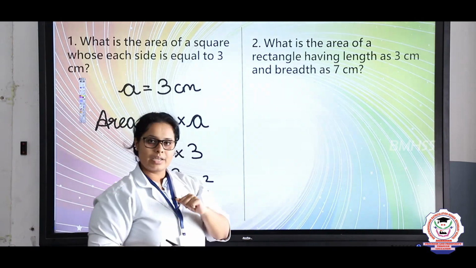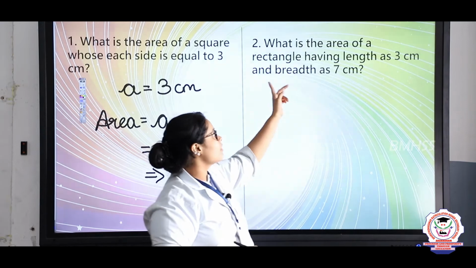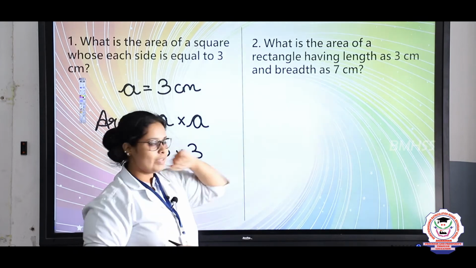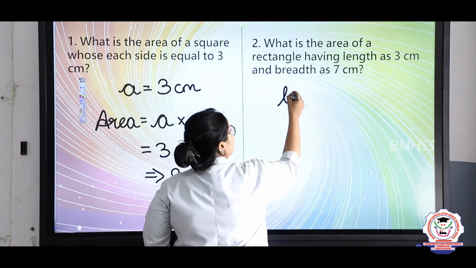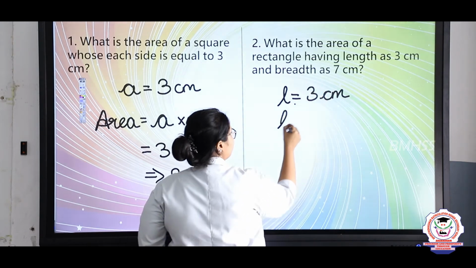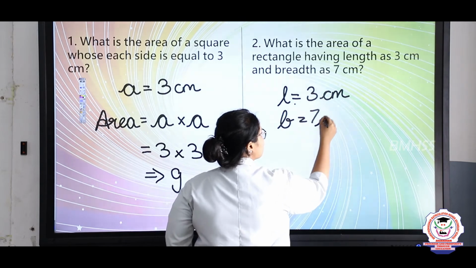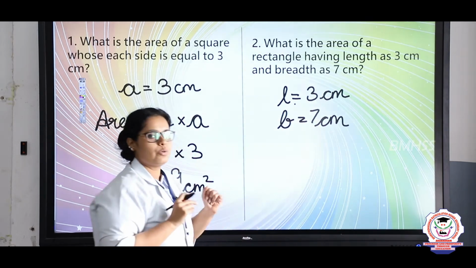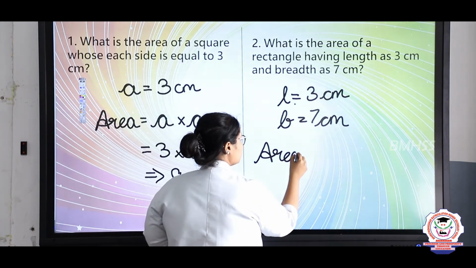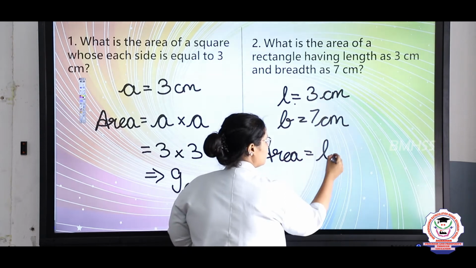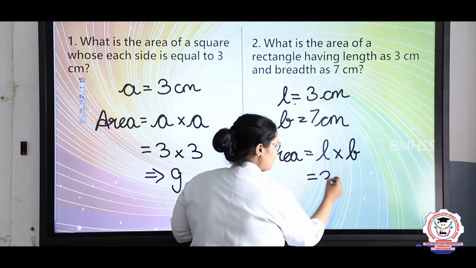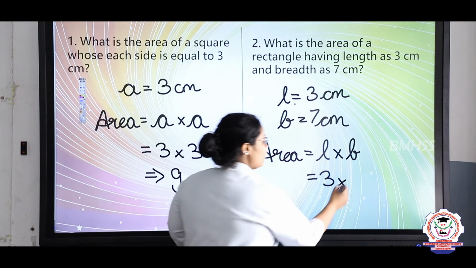In the same way, now let's come to the second question. What is the area of a rectangle having length as 3 centimeter and breadth as 7 centimeter? So what is given? Length is equal to 3 centimeter, breadth, which is B, is equal to 7 centimeter. Now we have to write the formula. So what is the formula? Area will be equal to length multiplied by breadth. So here the length is 3 and the breadth is 7.